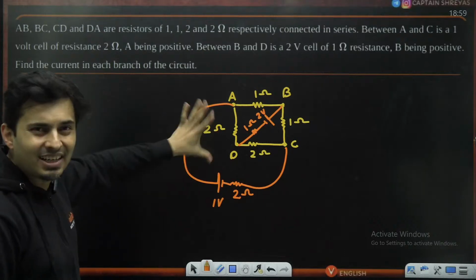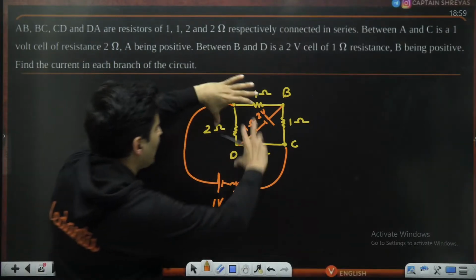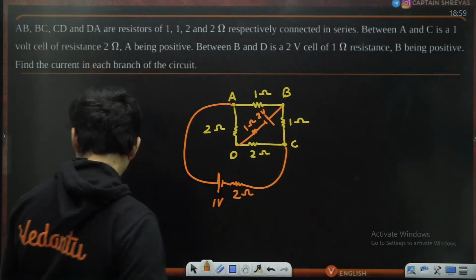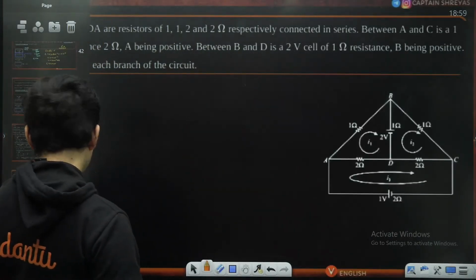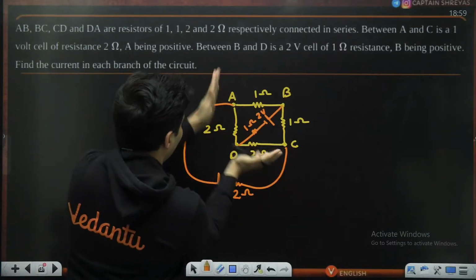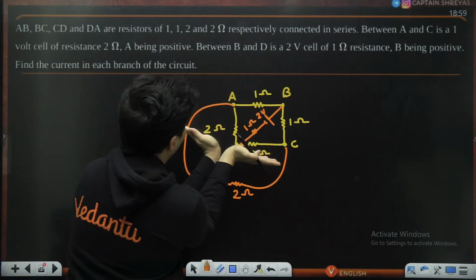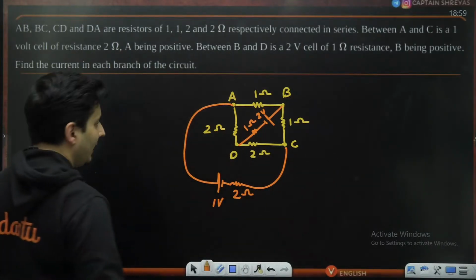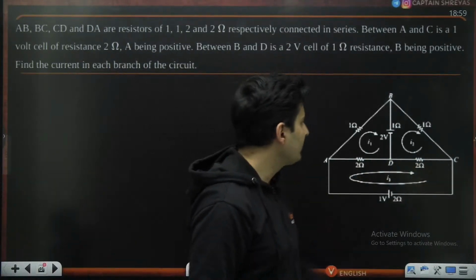Now, let's redraw it properly. Let's open this up and make it look very nice. I have drawn one diagram which looks very nice. It's the same thing, I just opened it up, guys. I have made this side AD and DC flat so that this battery is below. So ADC will be flat. Check it out. Yes, ADC is flat.